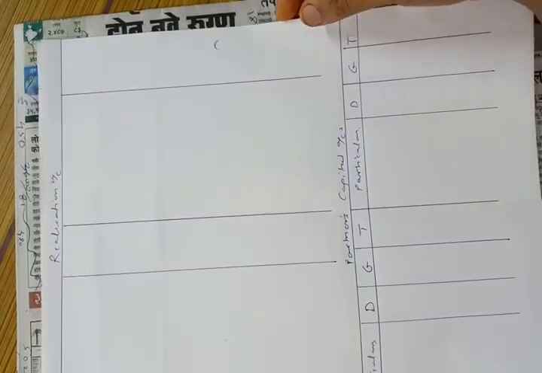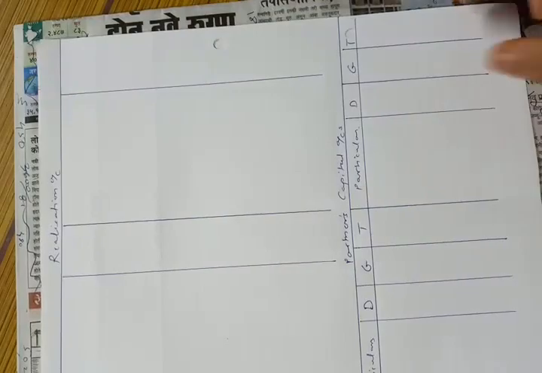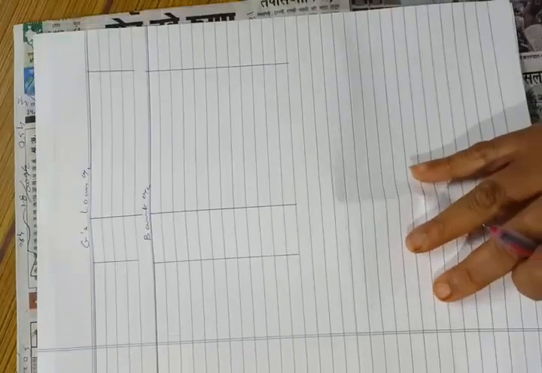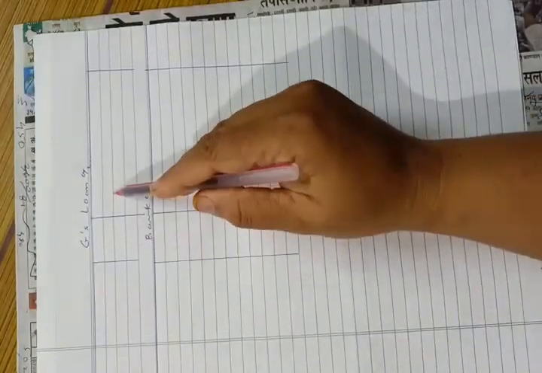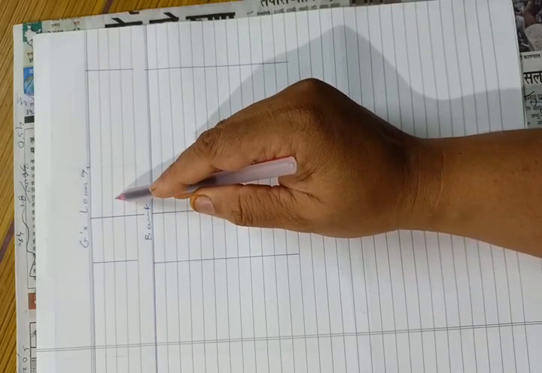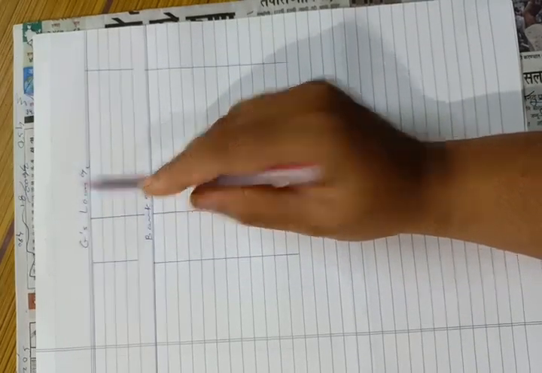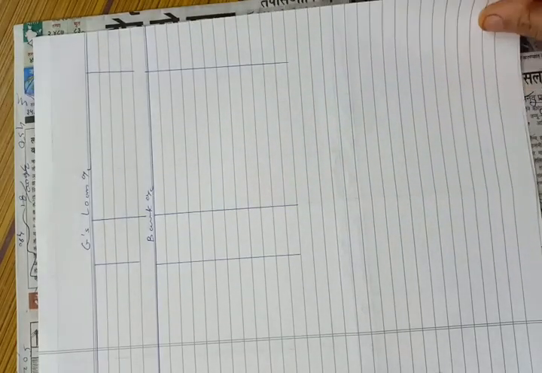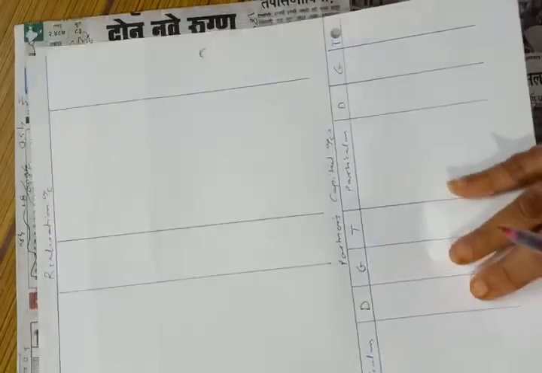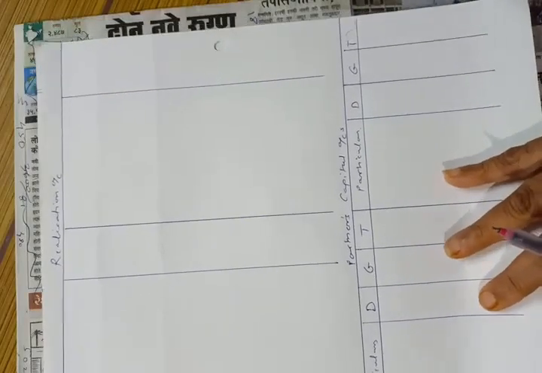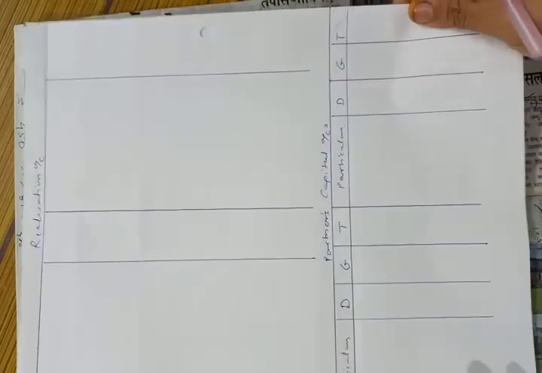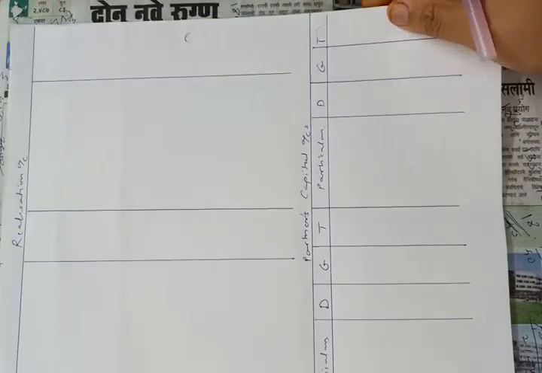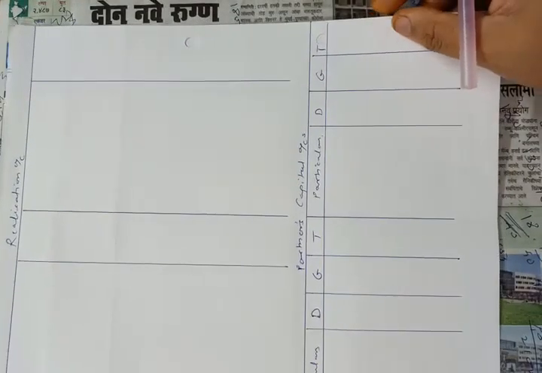I have prepared realization account, partners capital account, partners loan account. G is our partner, so his loan account should be prepared separately, and last one is bank account. Okay, let us start the posting. First we have to make posting of items from the balance sheet. Let us post the items from liability side.